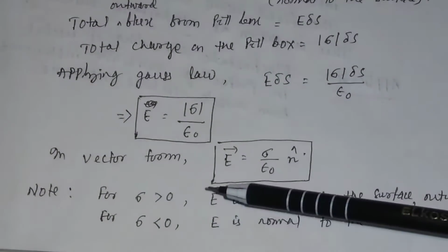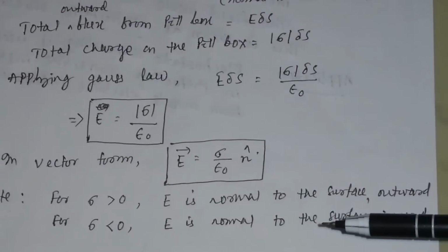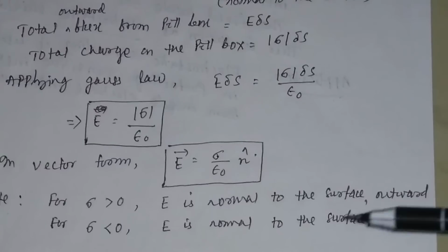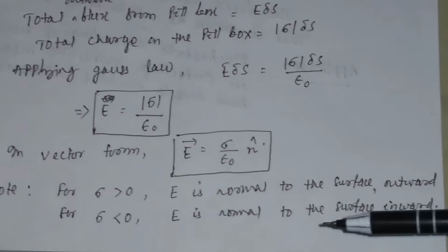Remember, for sigma greater than 0, that means positive surface density of charge, E is normal to the surface and outward, and for sigma less than 0, E is normal to the surface and inward.